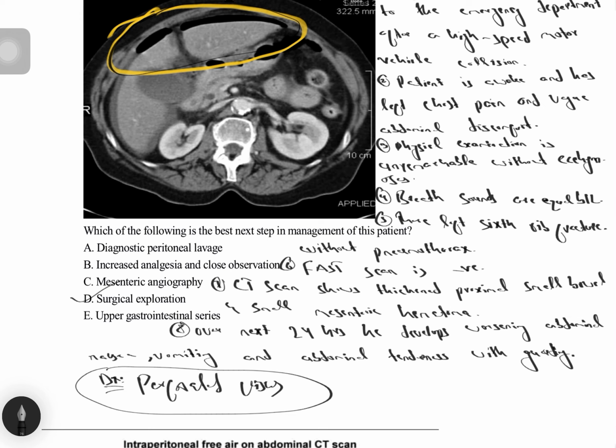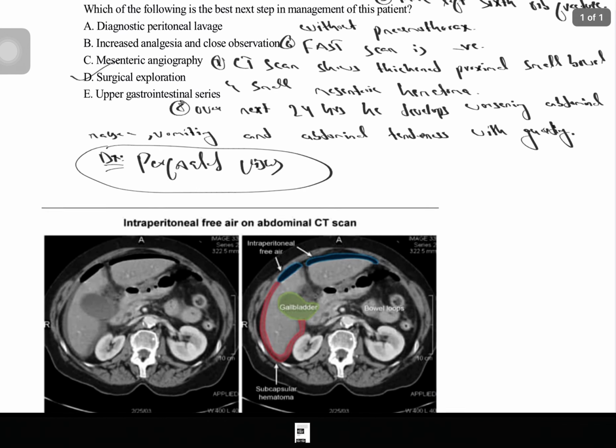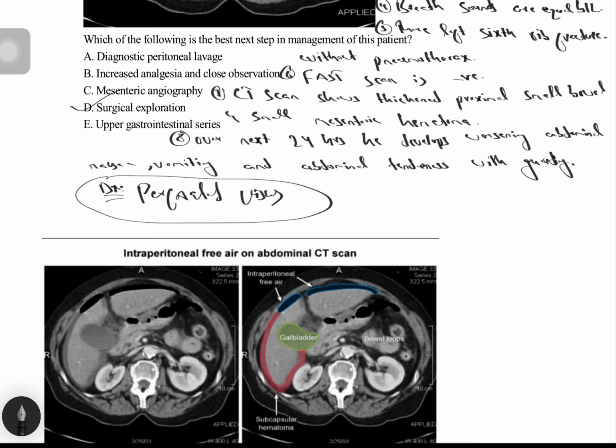So in such cases of perforated viscus, the surgical emergency should prompt emergent surgical exploration. So here the correct option is choice D, surgical exploration. I will show the photo of the free air under the diaphragm.